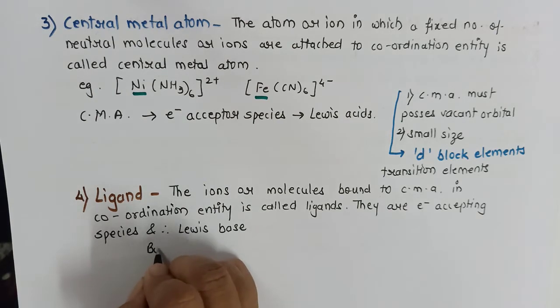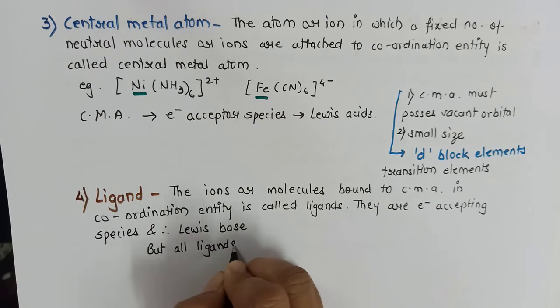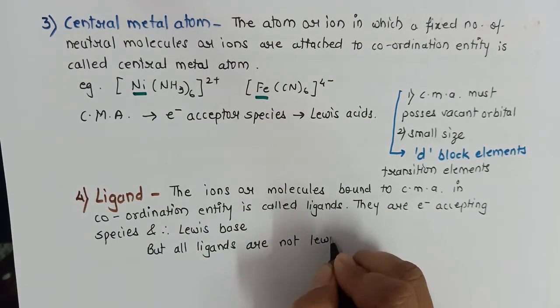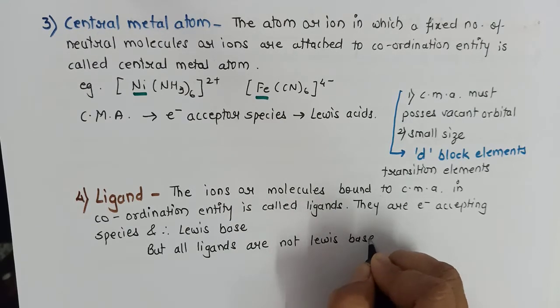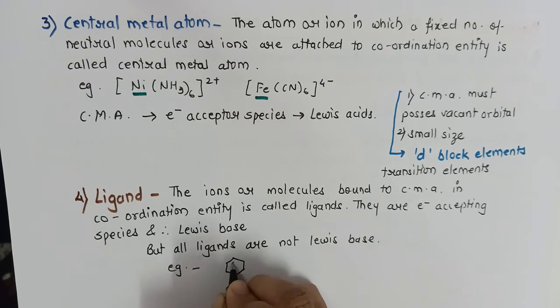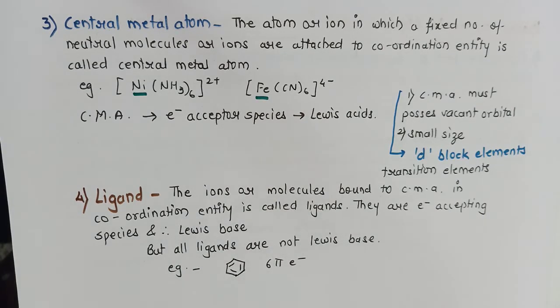But all ligands are not Lewis bases. Example, benzene. In benzene we know there are 6 pi electrons. All these 6 pi electrons cannot be donated, and therefore benzene is not a Lewis base.